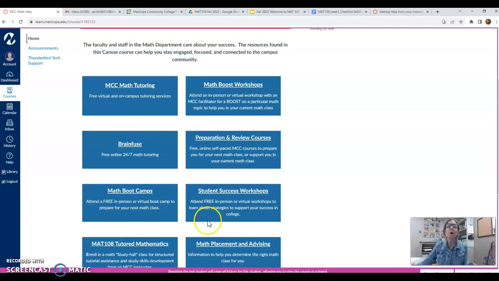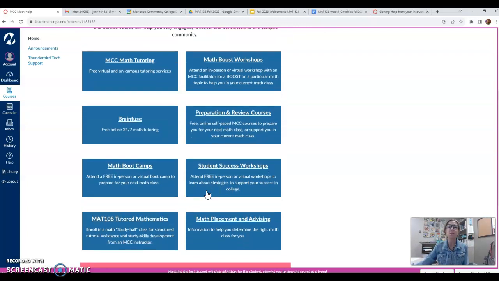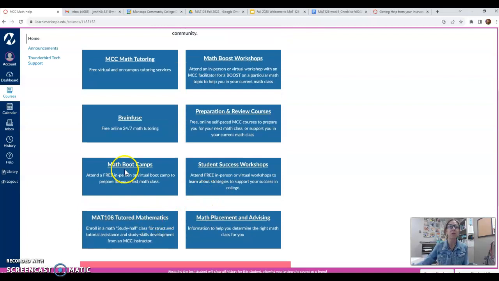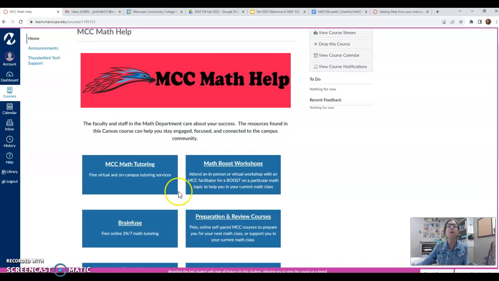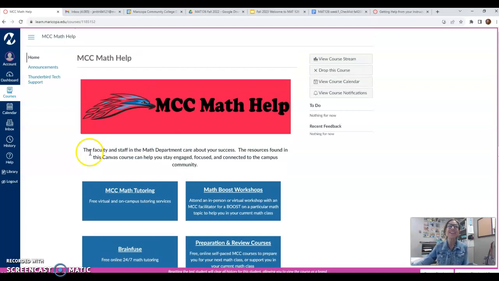All these other resources for help, such as student success workshops, tutored math, things like that, we will talk about during class. But this is your one-stop shop for anything that you need that's a helpful resource that has to do with math. You're going to go to this class. It's really great access. You don't have to go searching all over the web for all these separate links.